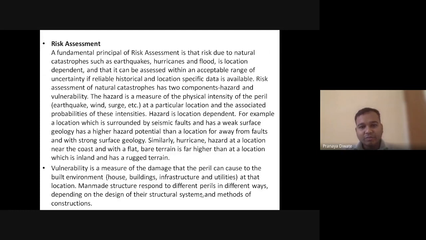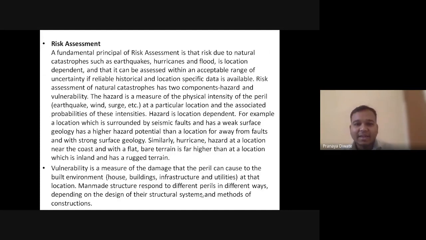is location dependent. It is assessed within an acceptable range of uncertainty, if reliable historical and location specific data is available. Risk assessment of natural catastrophe has two components: hazard and vulnerability.